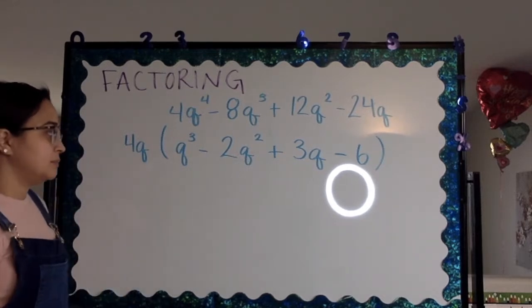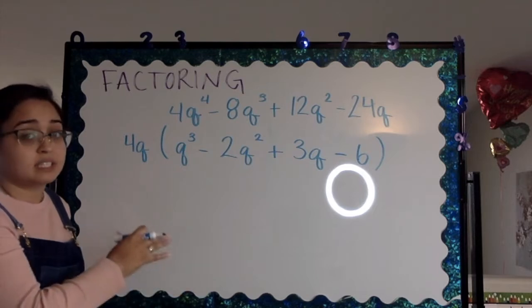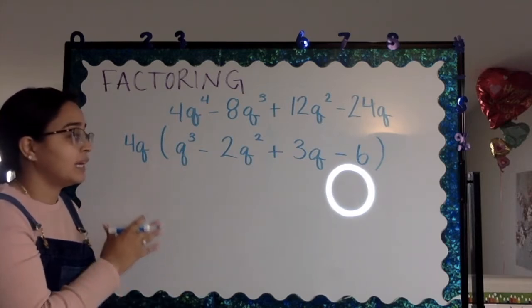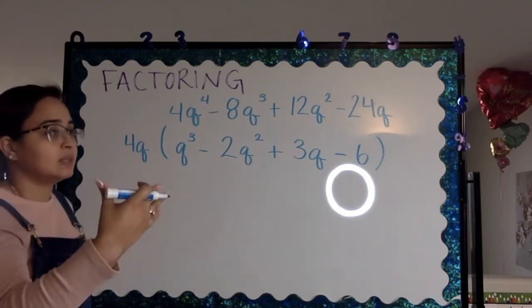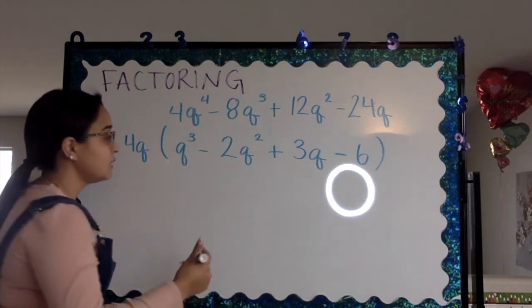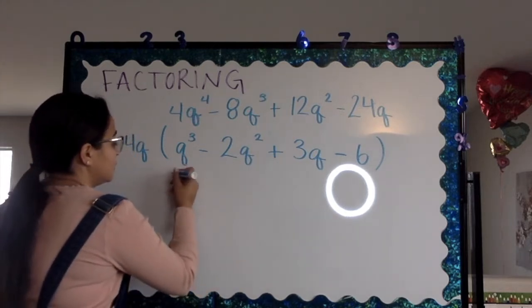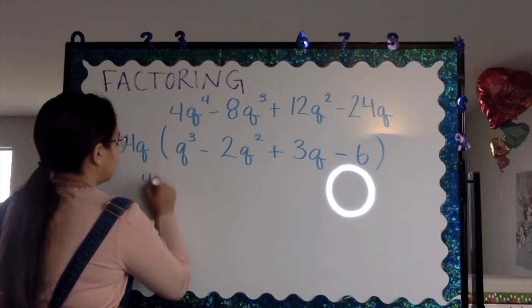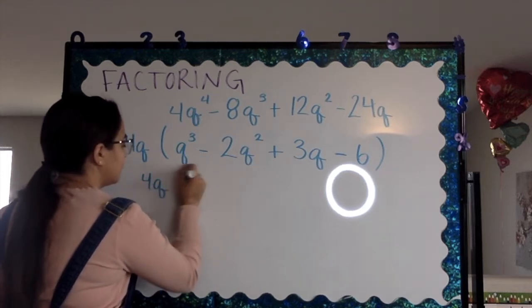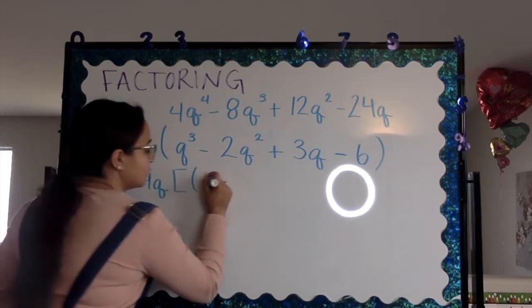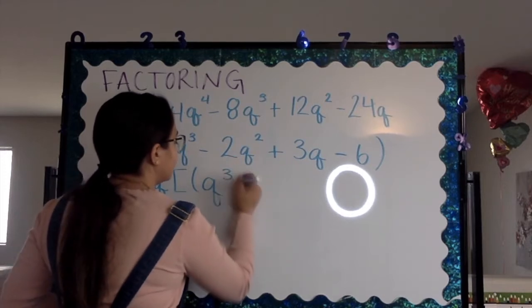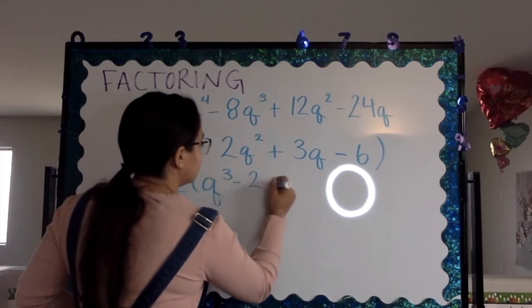So we've done that. Now that we have done that step, we're going to go ahead and do what we were doing last time, which was grouping. Now, we have our 4q outside, let's not forget about that. And we're going to group q to the third power and 2q squared.